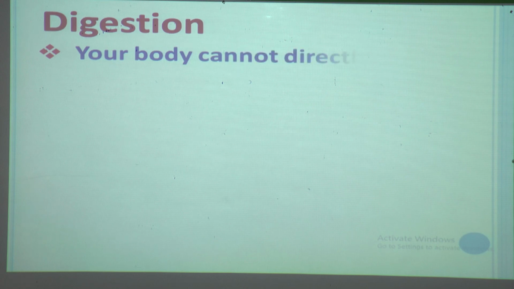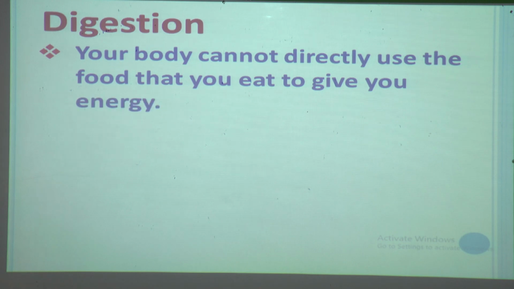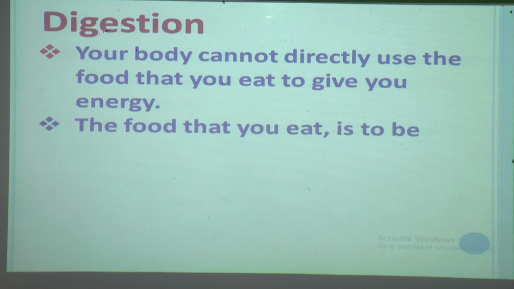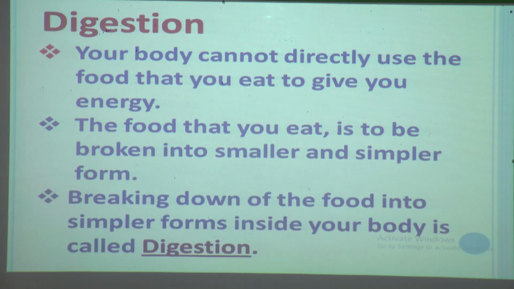Digestion means that your body cannot directly use the food that you eat to give you energy. So the food that you eat has to be broken into smaller and simpler forms. The breaking down of the food into simpler forms inside your body is called digestion. Once again, the breaking down of the food into simpler form inside your body is called digestion.